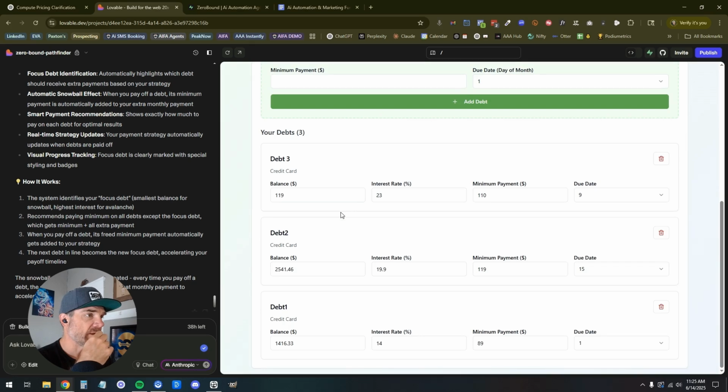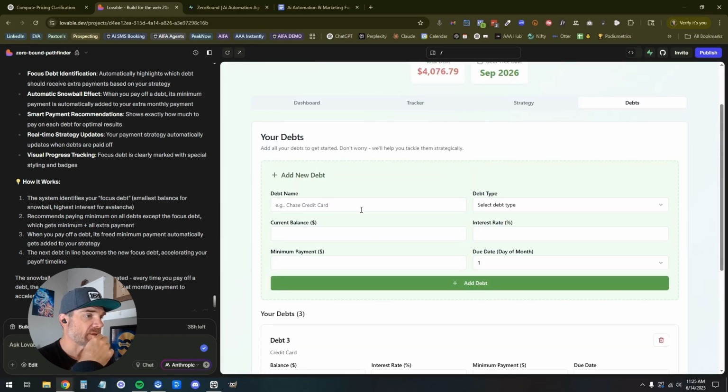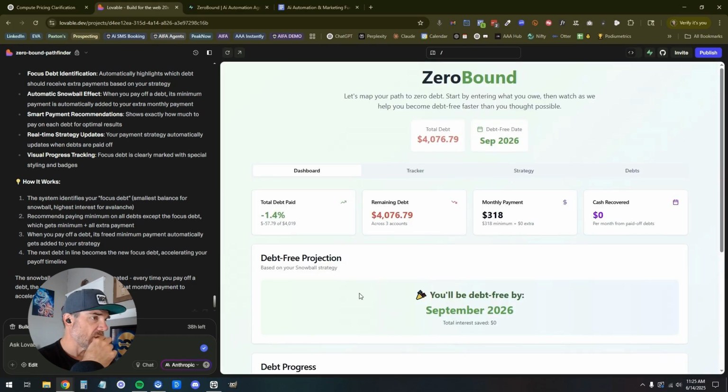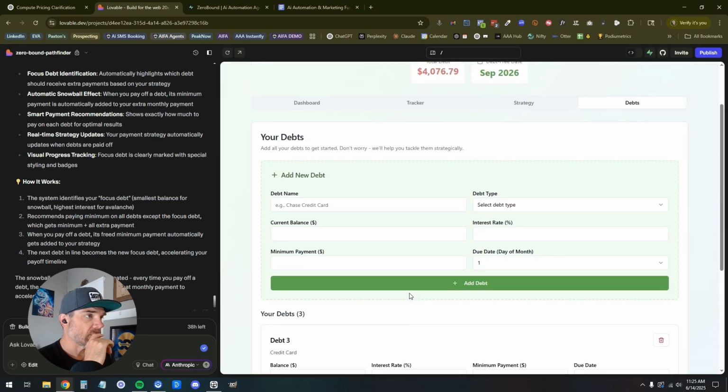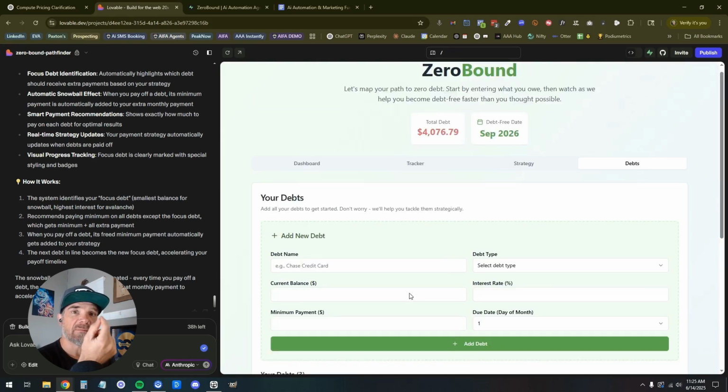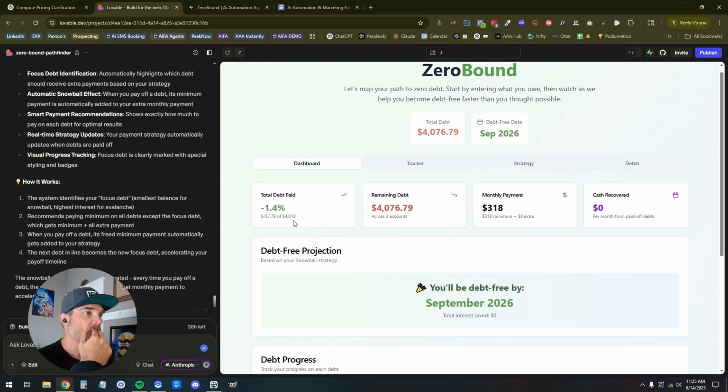And let's see if that saves or not. Looks like... okay, it did save. Okay, cool. That's why that was lagging, because it was saving on entry, if that makes sense. Cool. Total debt paid. Debt free September 2026. Cash recovered.